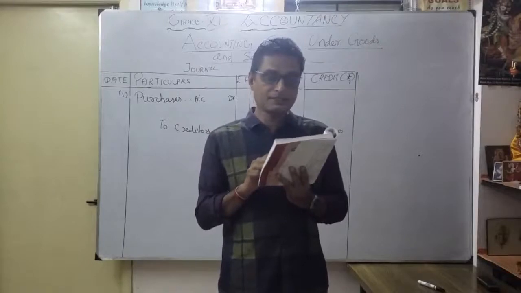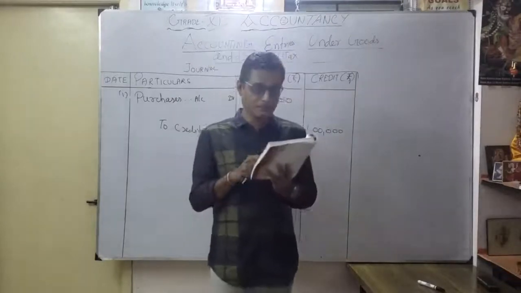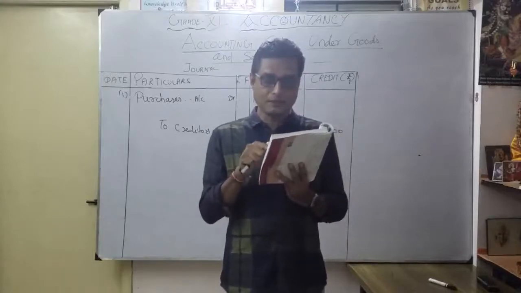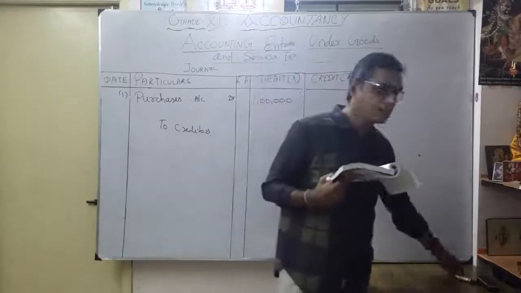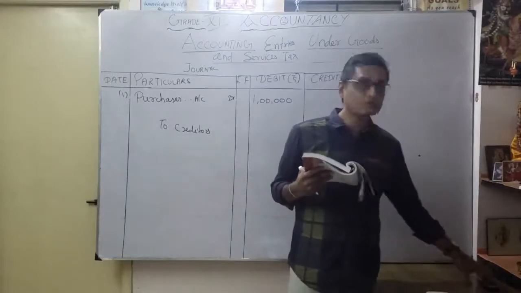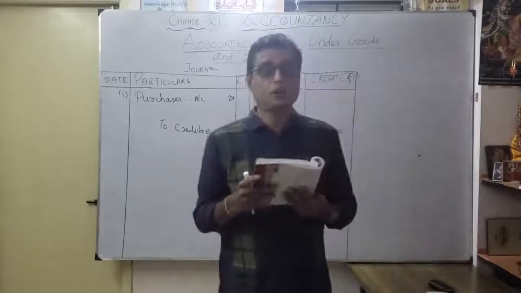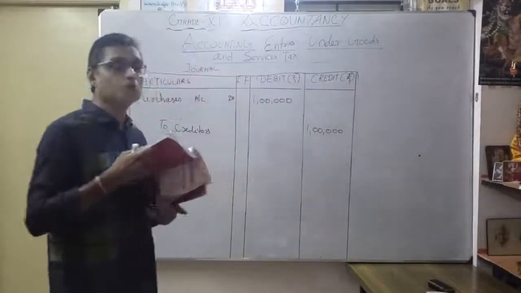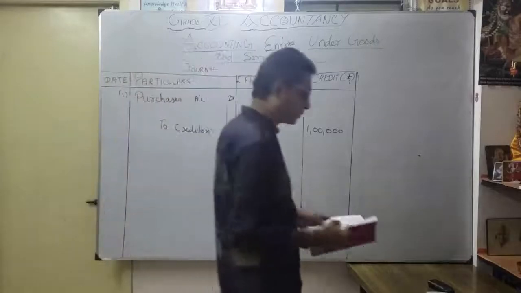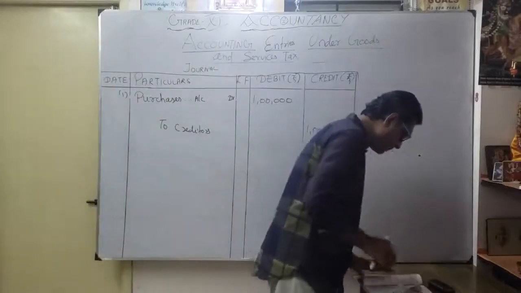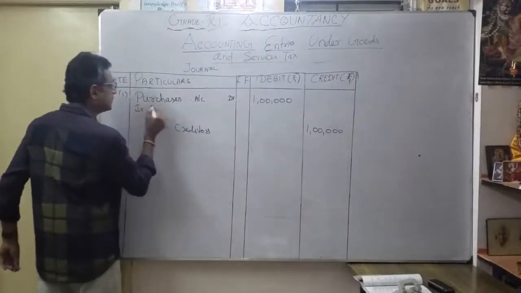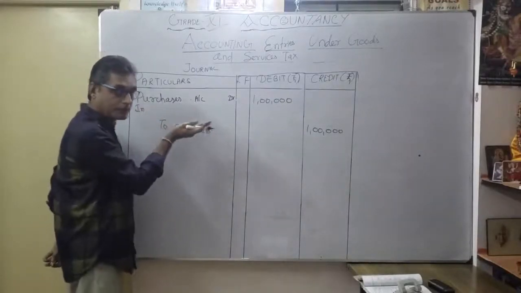Assuming CGST, that means Central Goods and Service Tax, at 5% and State Goods and Service Tax at 5%, and all transactions occur within Delhi. So here we are going to account for tax. Now we are going to discuss how to calculate CGST and SGST. Whenever you purchase, you also have to pay taxes.